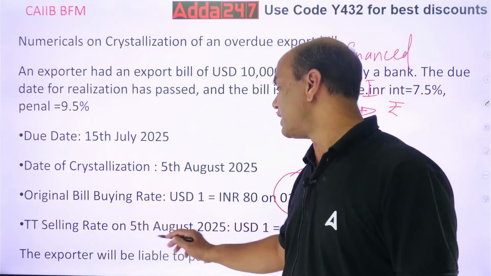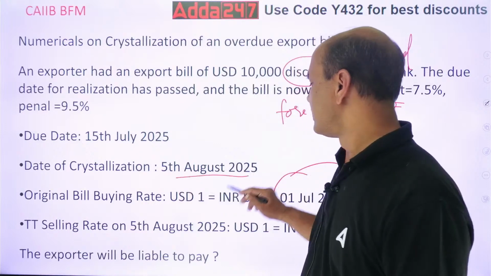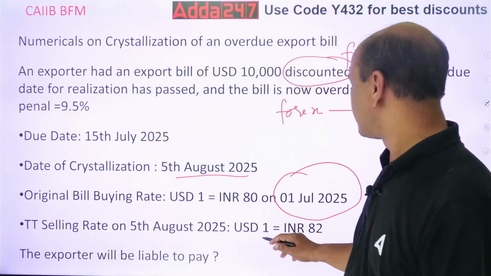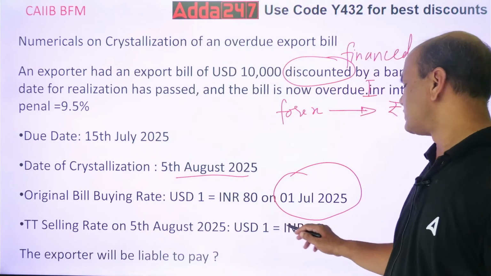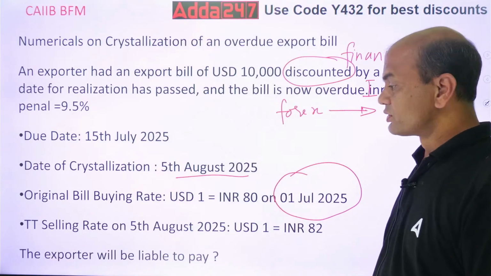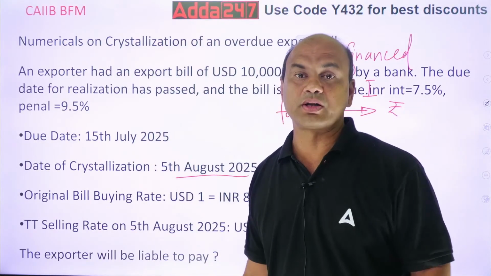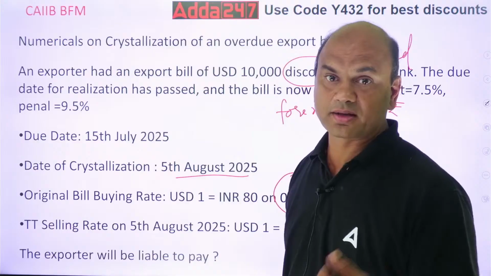TT selling rate on 5th August. See, 5th August is which date? Crystallization. On 5th August, 1 USD equals INR 82. Okay. So the exporter will be liable to pay what amount? What is the amount the exporter should pay to the bank?